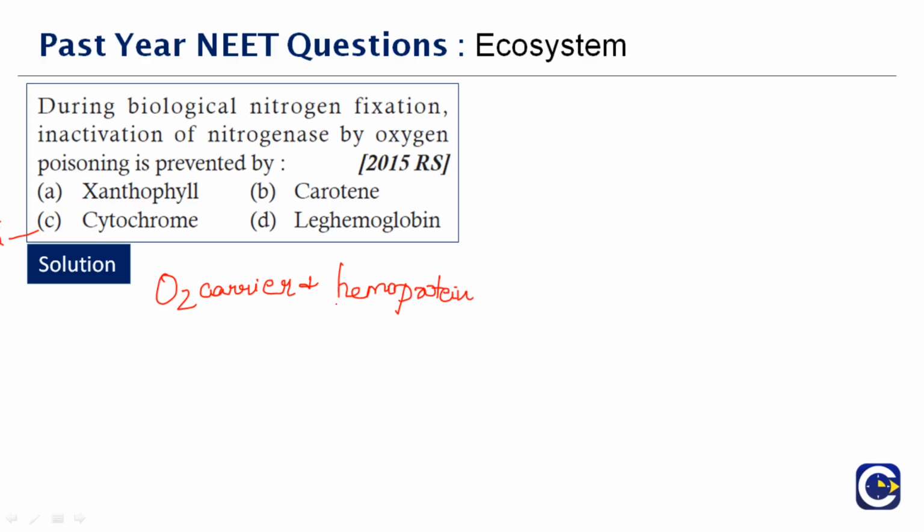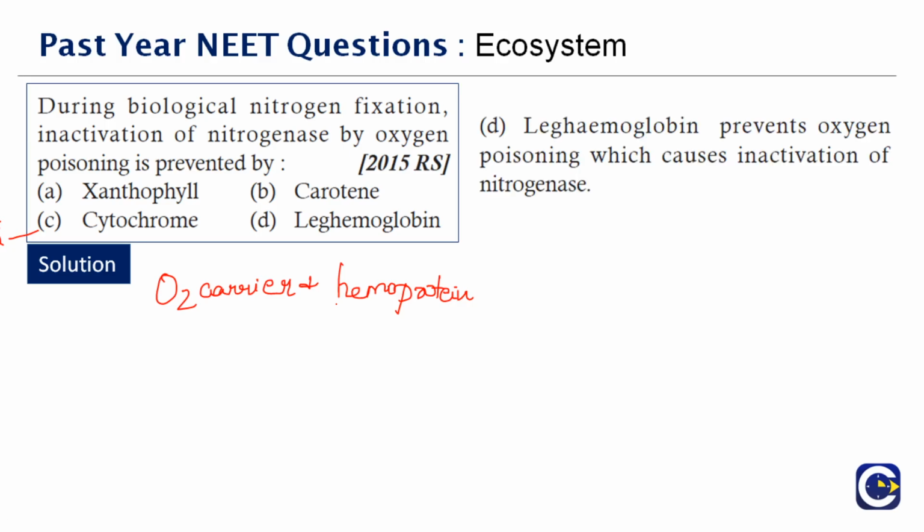Okay, so what is the role? It is an oxygen carrier and hemoprotein found in the nitrogen fixing root nodules of the leguminous plants. This maintains an oxygen concentration that is low enough to allow nitrogenase to function. So the action of oxygen will be suppressed so that the nitrogenase can act. So during biological nitrogen fixation, inactivation of the nitrogenase by oxygen poisoning is prevented with the help of leg hemoglobin, which is option D. Next question here.